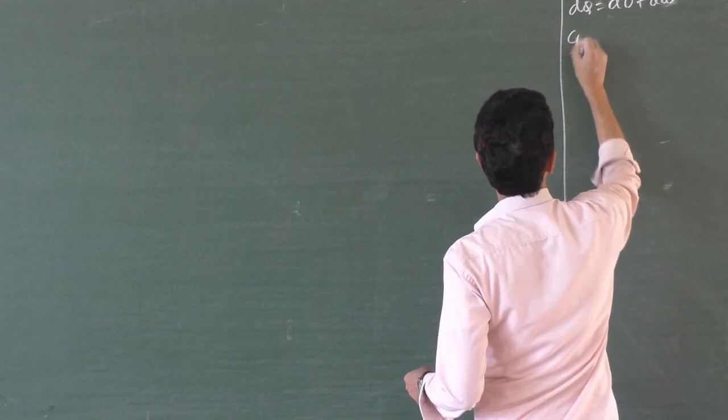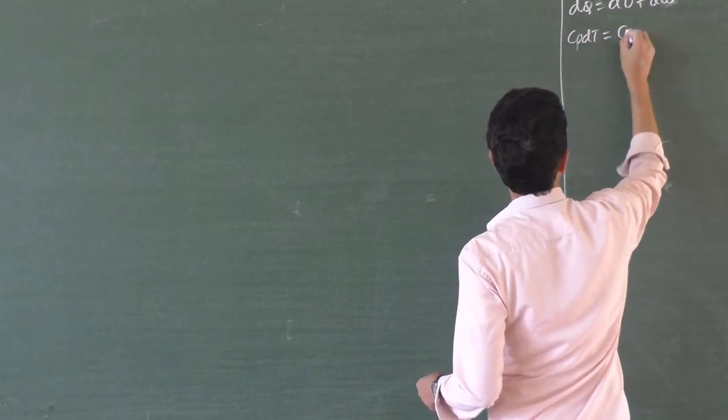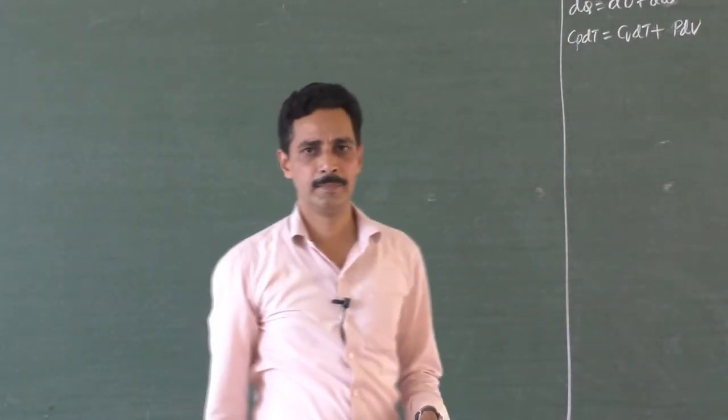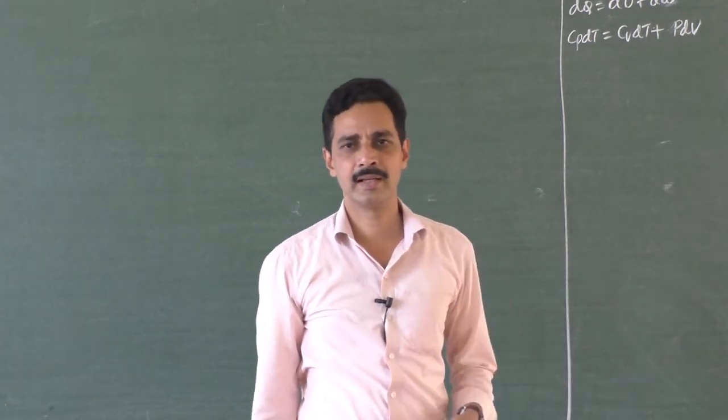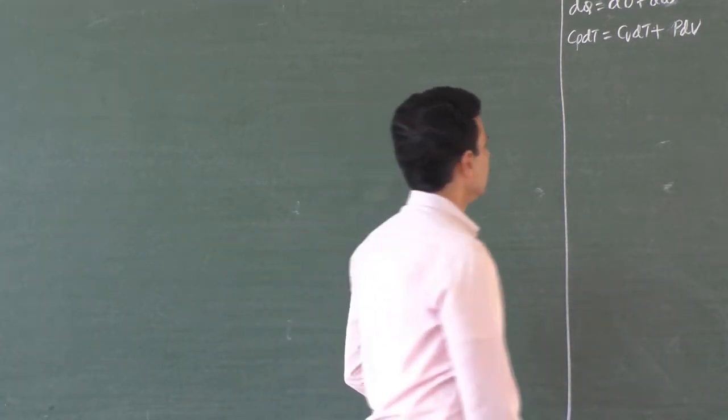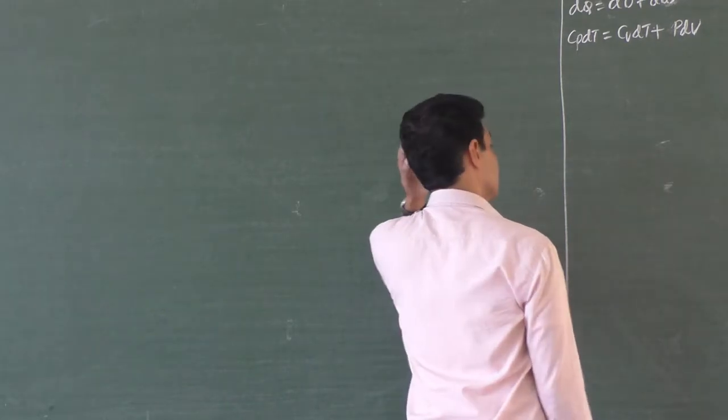Then Cp dT is equal to Cv dT plus R dT or P dV. P dV is always work done. If you have a pressure versus volume diagram, the area under that diagram gives the work done. Okay. Then what else here?